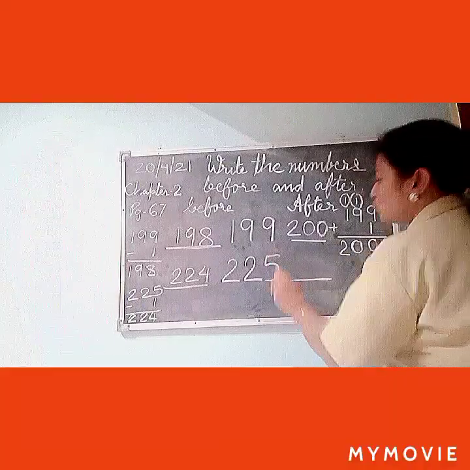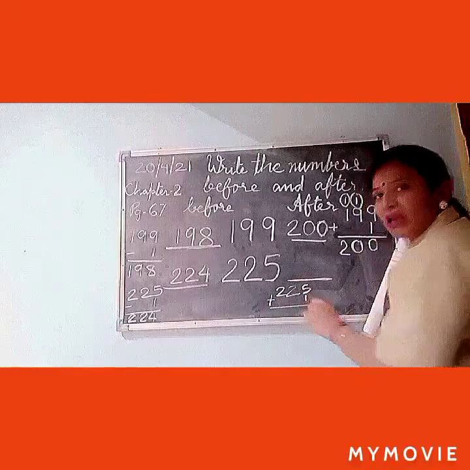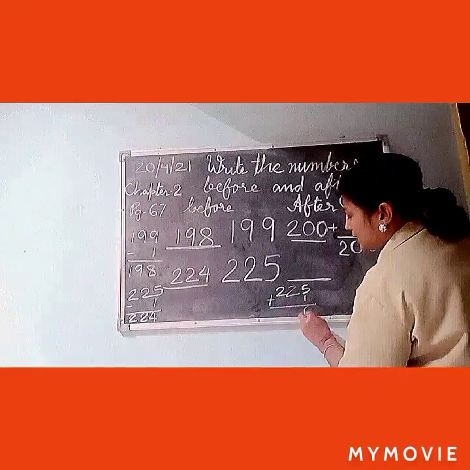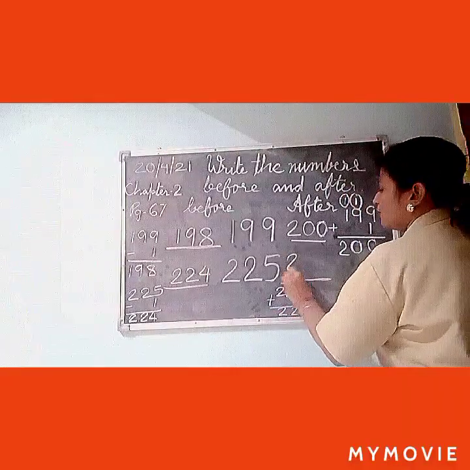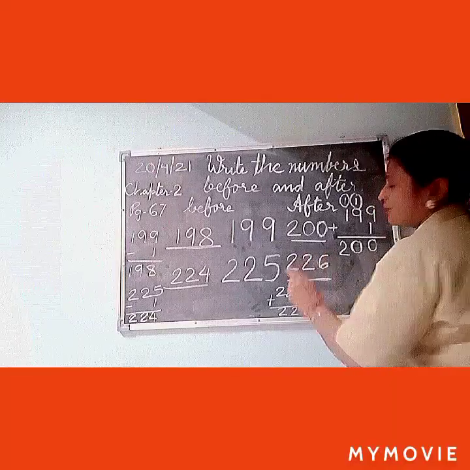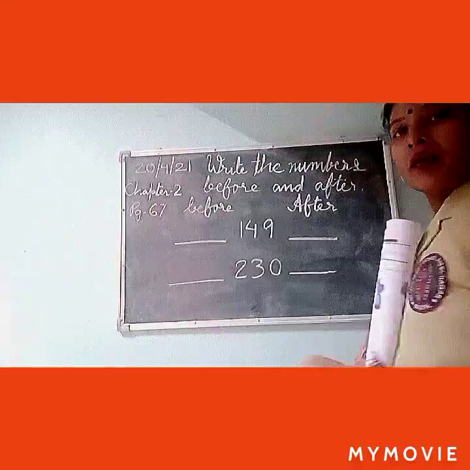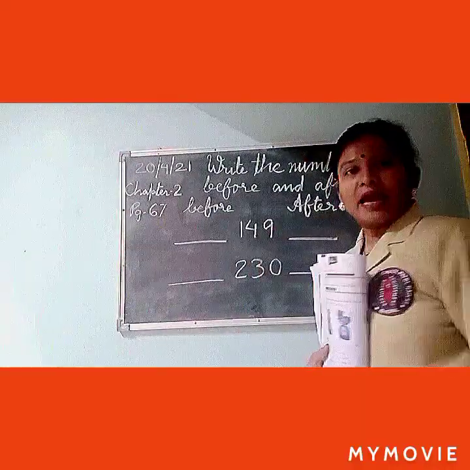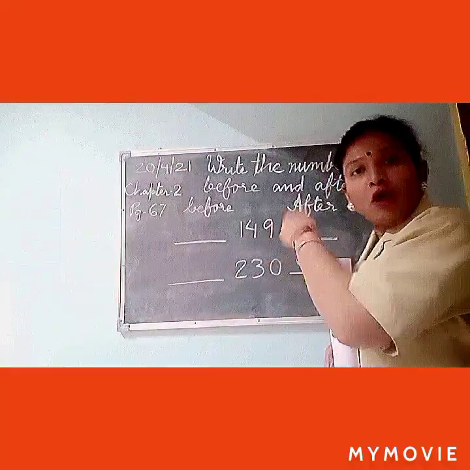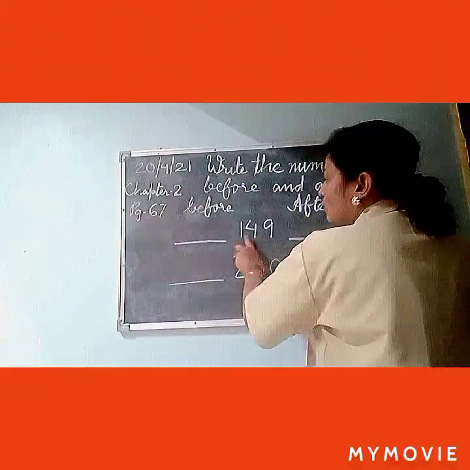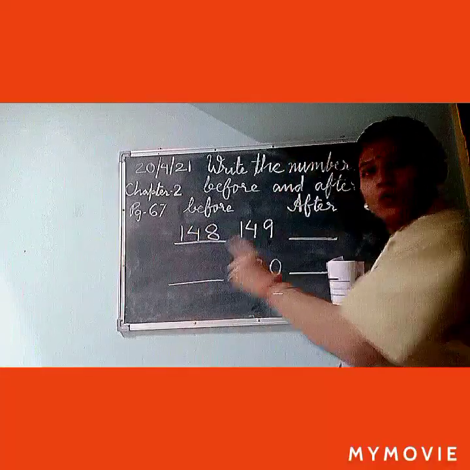Okay. Now, let's do this. 225 plus 1. 5 plus 1 is 6. And the other numbers we will write as they are. So, the answer will be 226. The number which comes after 225 is 226. Here you can see 149. If you can mentally subtract 1 from 9, then you will get 148. Okay.